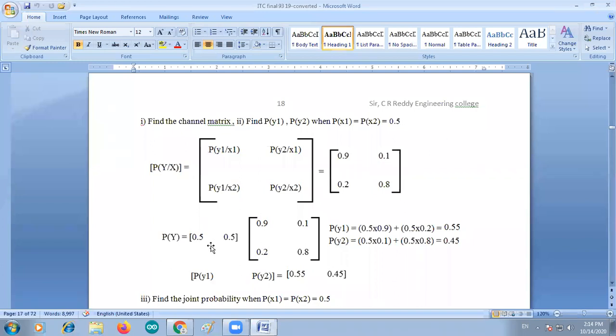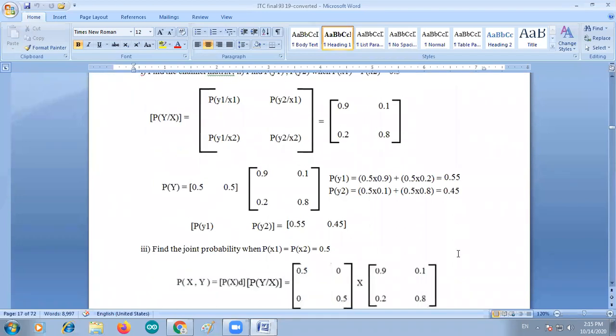The P of x is equal to 0.5, 0.5, which is known. That is x1 is equal to 0.5, x2 is equal to 0.5, multiplied with the channel matrix 0.9, 0.1, 0.2, 0.8. Then we can do the matrix multiplication here. So P of y1 is equal to 0.5 into 0.9 plus 0.5 into 0.2, and P of y2 is equal to 0.5 into 0.1 plus 0.5 into 0.8. So P of y1 is equal to 0.55, P of y2 is equal to 0.45. So that is the output.